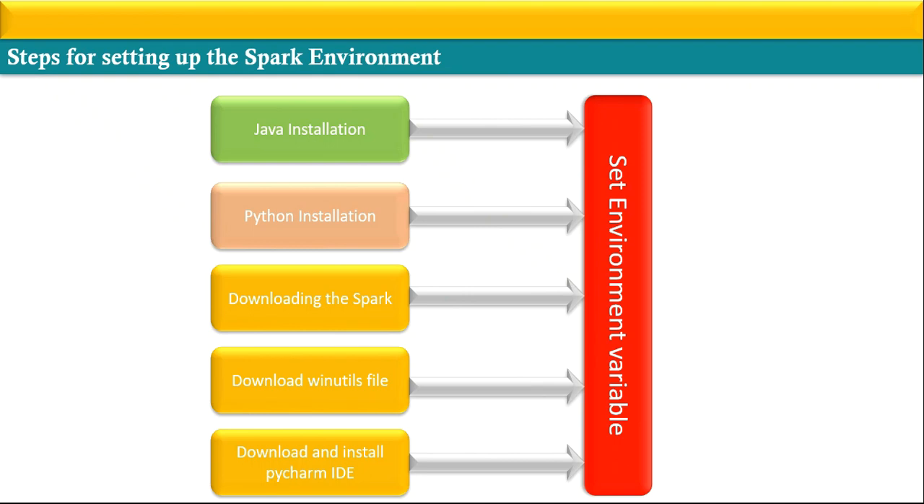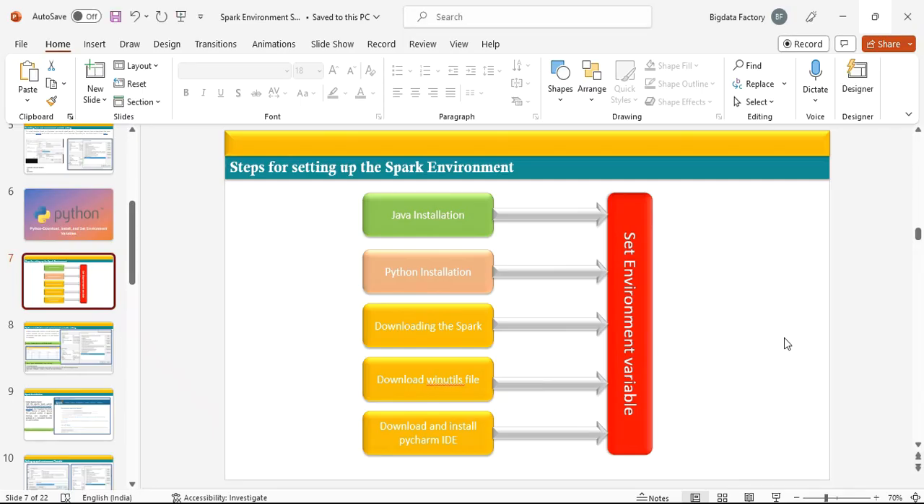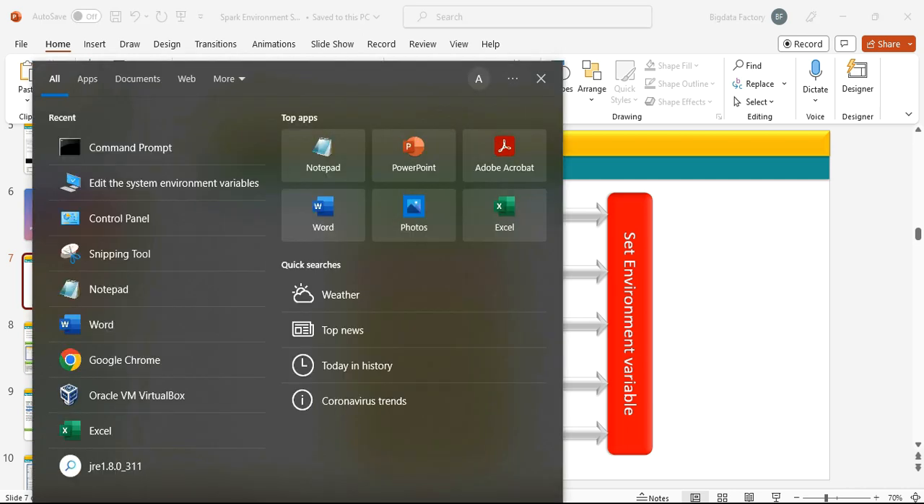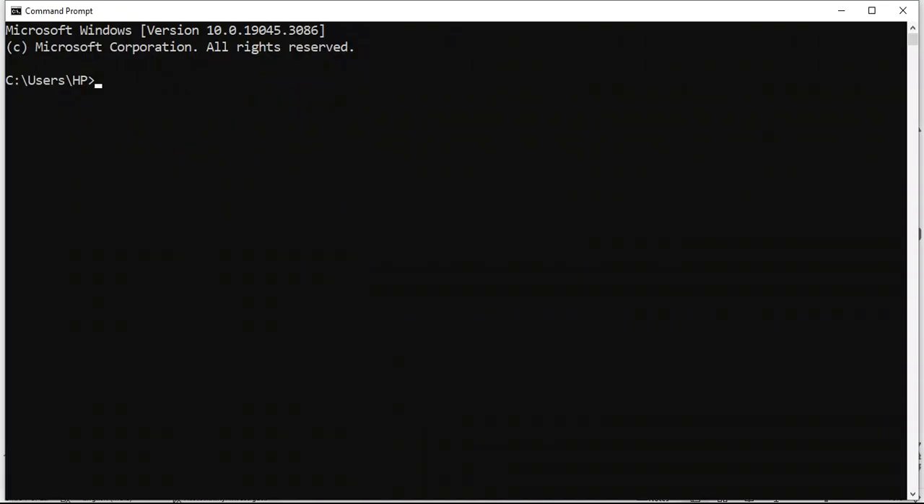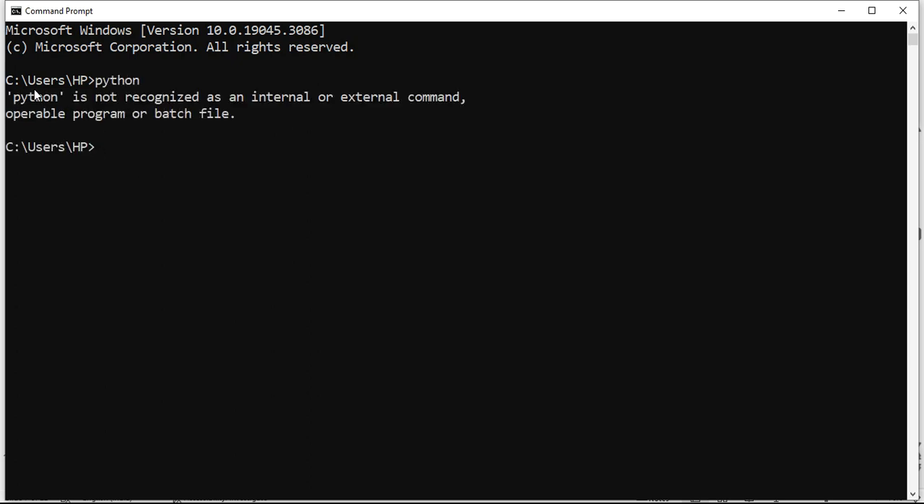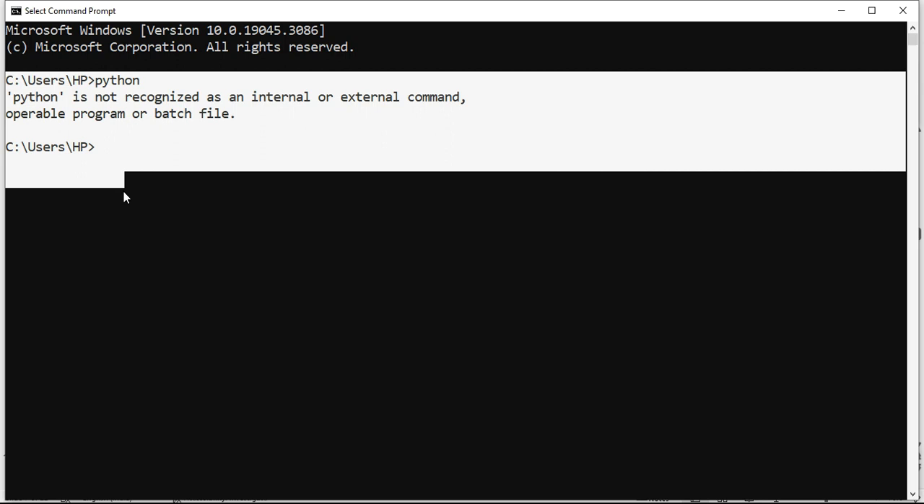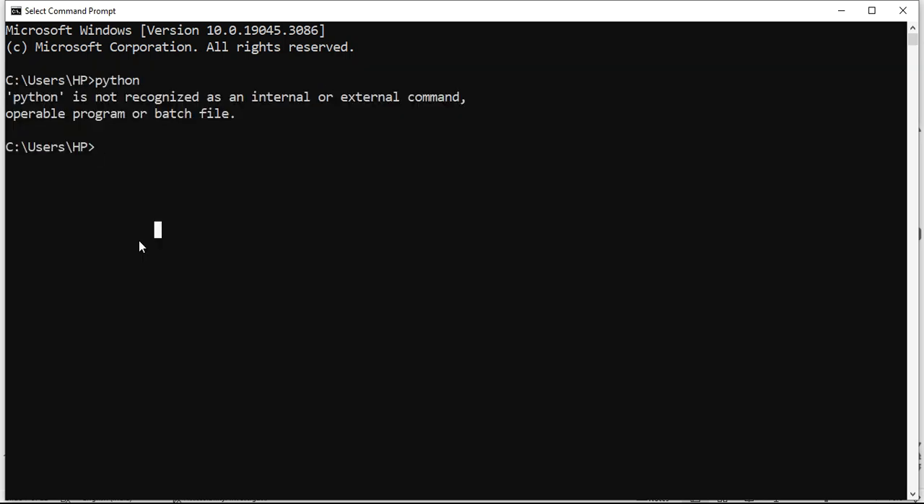Before moving with installation, let's verify whether Python is available in my machine or not. For checking Python availability, I need to go into the command prompt and type Python. Over here we see that Python is not recognized as an internal or external command. So Python is not installed in my machine, and I need to proceed with the installation.